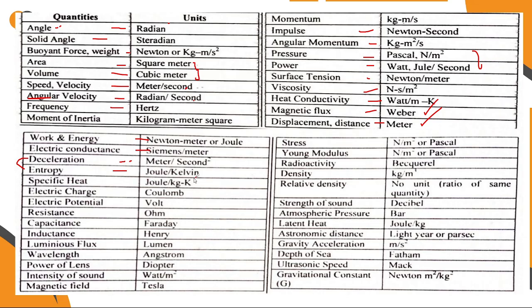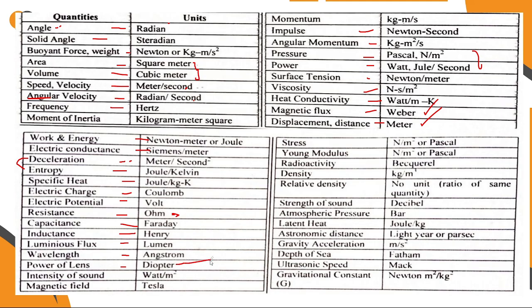Entropy, joule per Kelvin. Specific heat, joule per kilogram. Electric charge, coulomb. Electric potential, volt. Resistance, its unit is ohm. Its formula V is equal to IR. We have studied this from lower classes. Capacitance, Farad. Inductance, Henry. Luminous flux, lumen. Wavelength, angstrom. Power of lens is measured in diopter.